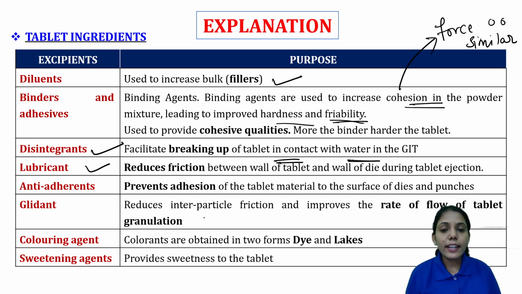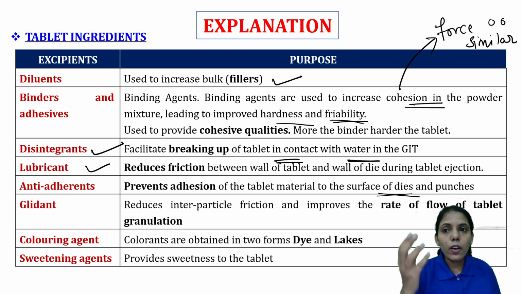So to facilitate easy removal of the tablet from the die, we are adding lubricants. Anti-adherents will prevent adhesion of the tablet material to the surface of dies and punches. Adhesion means sticking. Here, adhesion means the tablet is sticking to a different material, for example the die wall or punches. It will prevent that, so we call it an anti-adherent.